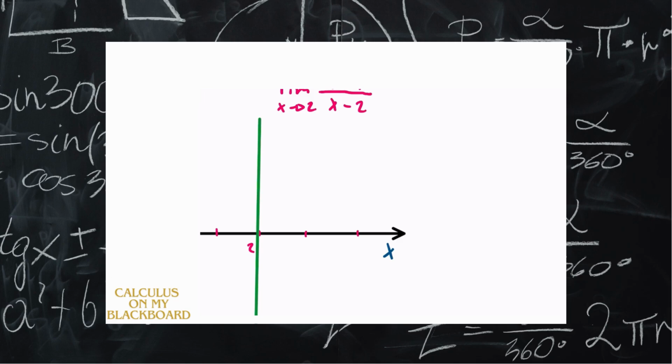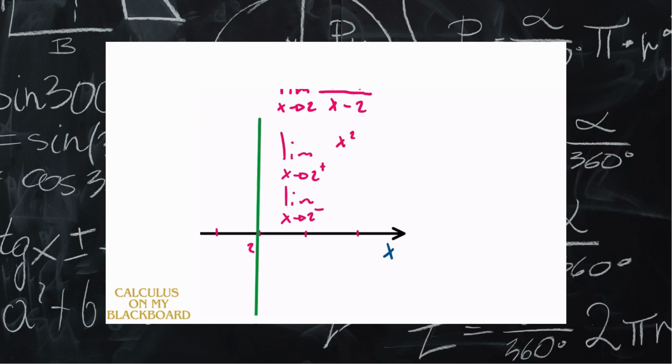This test is basically written like this: the limit of x tending to 2 with a plus sign, and also the limit of x tending to 2 with a negative sign, of the function.